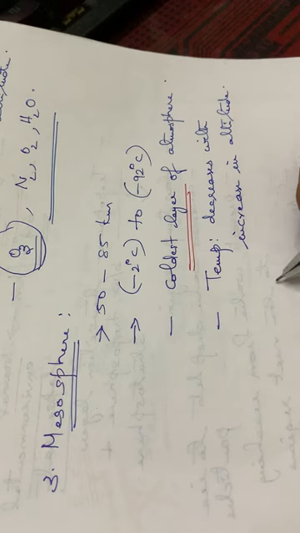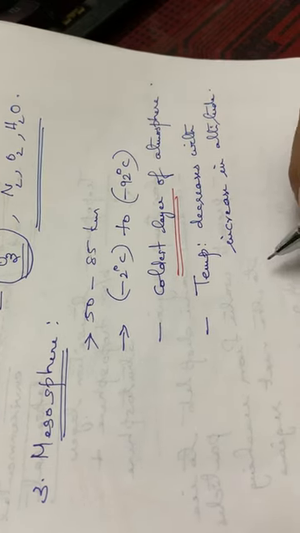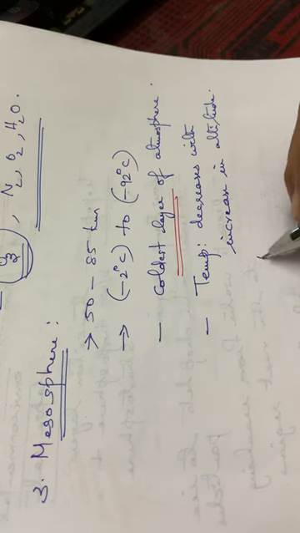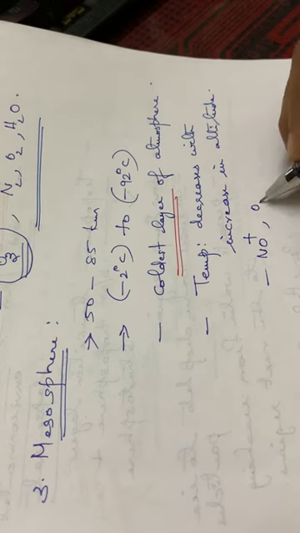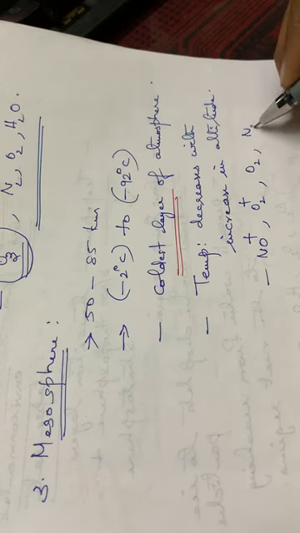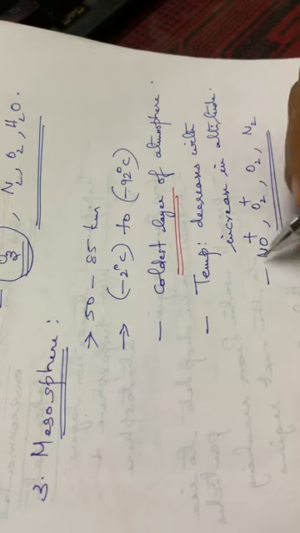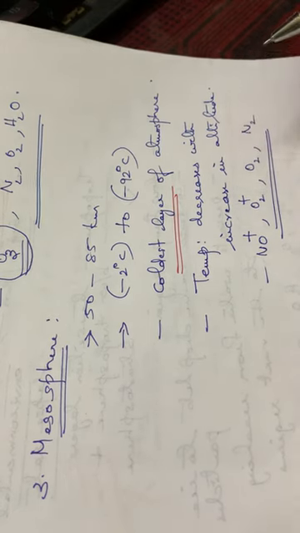Here also, so many chemical species are not present. Even then, some traces of ionic species are there in this atmosphere, that is NO plus, nitronium ion, then O2 plus. In the ionized form, these species are there, O2 plus, then O2, N2, etc. are there in traces. Since these are present in traces, the temperature decreases.